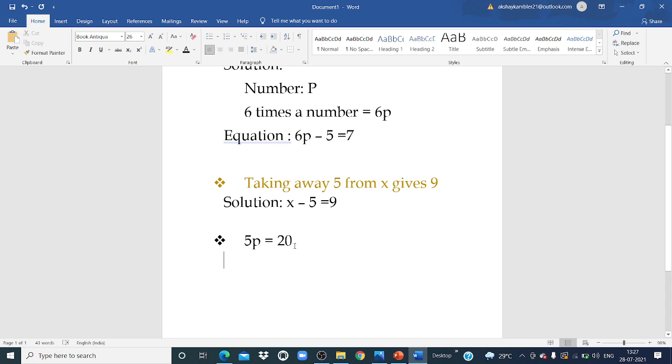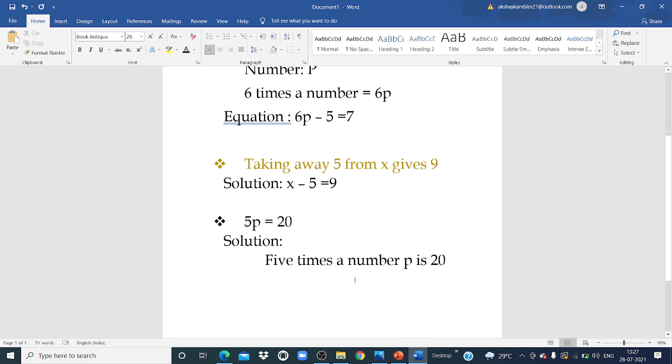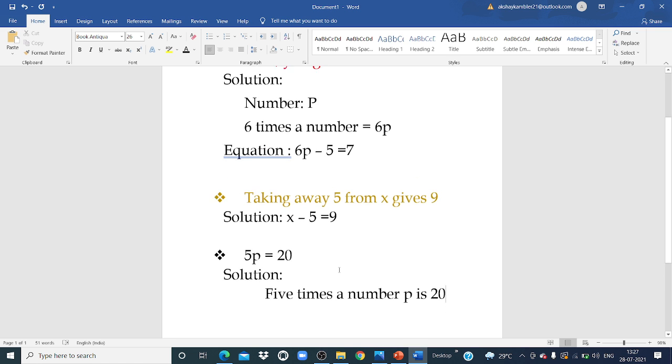Before that, just tell me the solution part of this example. Yes, my dear students, write it down fast. The solution of this example, 5p is equal to 20. Here 5 and p are used with multiplication. So how can you write it? Multiplication. Very good. So instead of writing multiplication, write down 5 times a number p is 20. Very good. So understood how to form an equation, how to form statements.